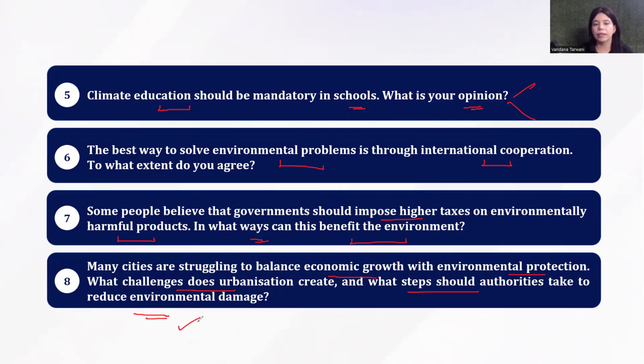Now, this is a classic problem solution essay, but be very careful and look at this question where they're asking for solutions. It says, what steps should authorities take to reduce environmental damage? Now, here your solutions need to be from the angle of governments, not common individuals, because that's what the question is asking for. So idea relevance is very, very important, guys.